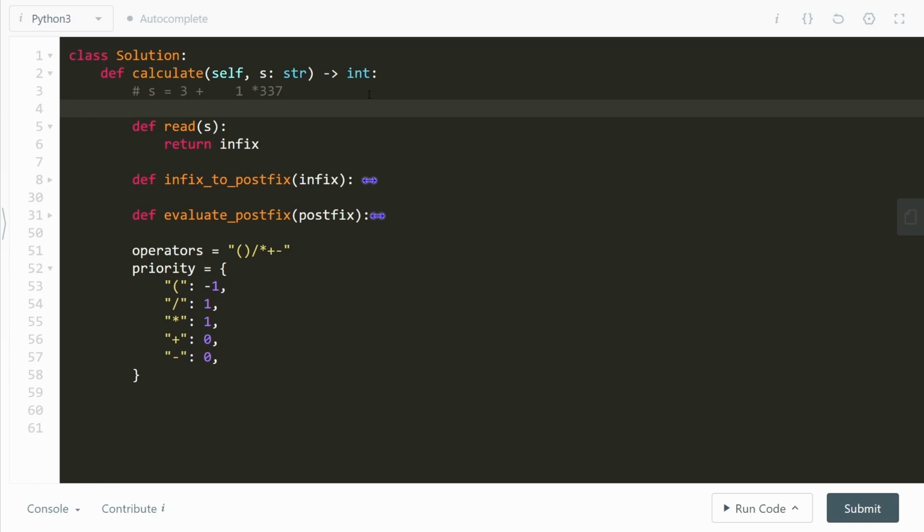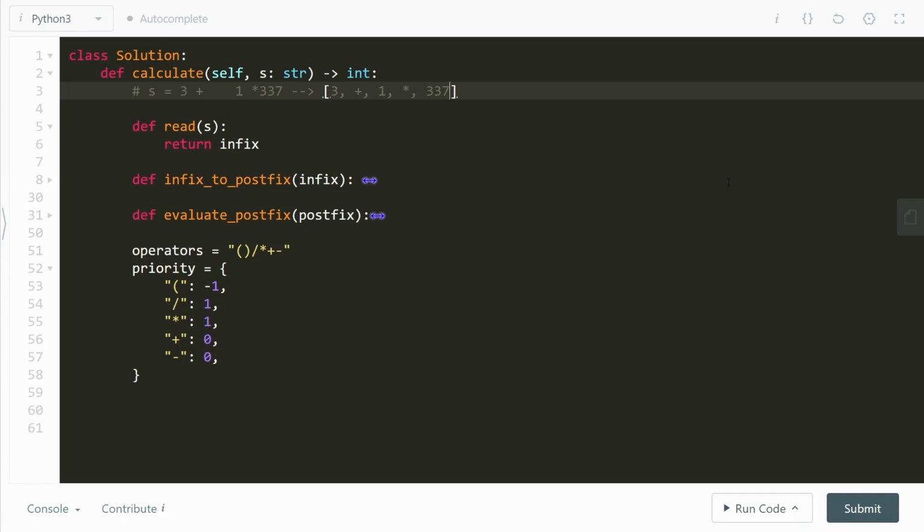Mostly because won't it be so nice if you can actually have a list of tokens that we need to focus on? That is, if you have something like, say, something that gave us 3, then something that gave us plus, then 1, then star, then 337. Won't it be nice if we have an infix notation laid out like this?